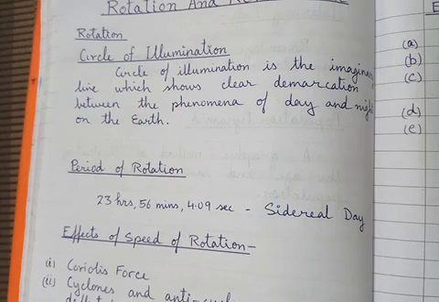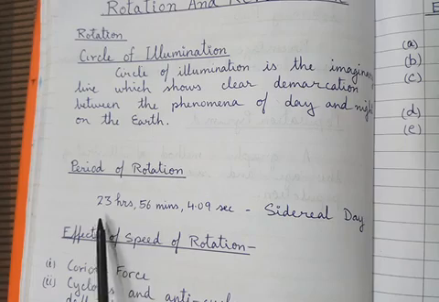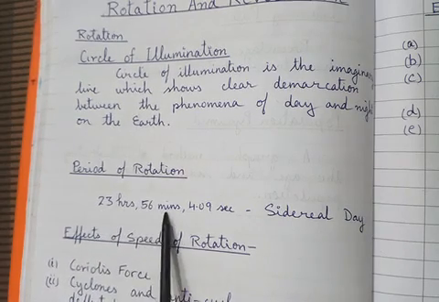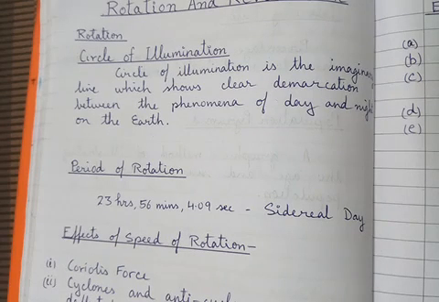But actually the exact time taken by the earth to complete one rotation is, as you can see on your screen, 23 hours 56 minutes 4.09 seconds. So it is not exactly 24 hours. We just make it approximately 24 hours.